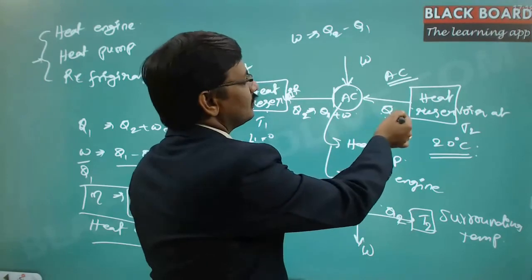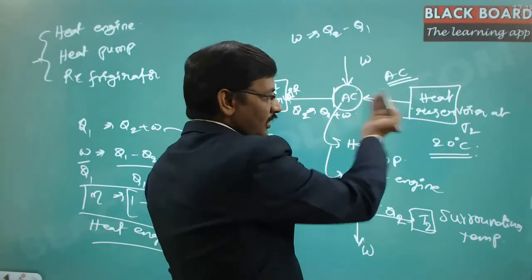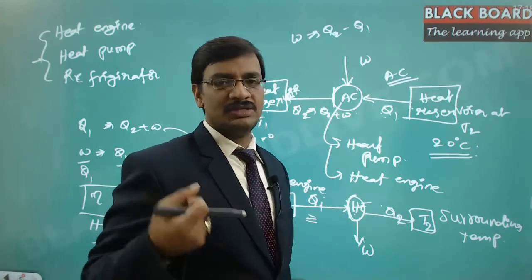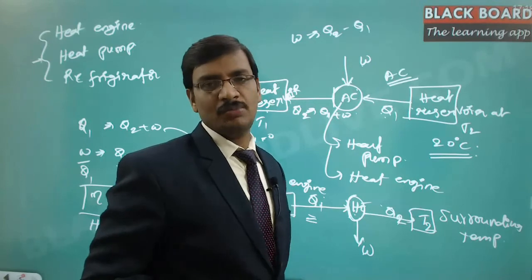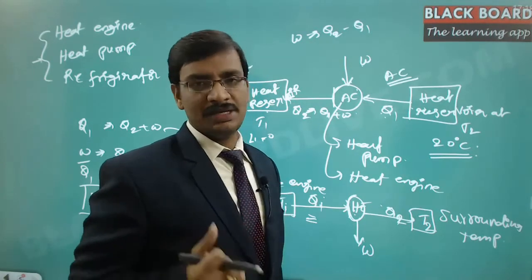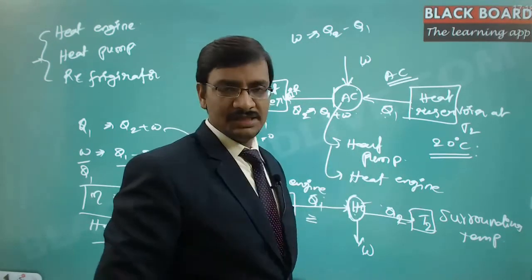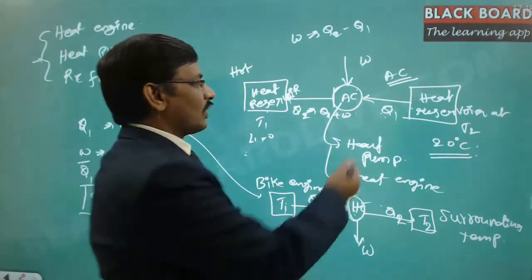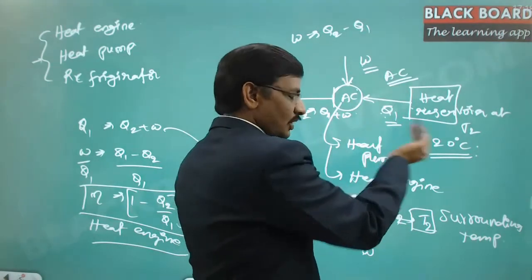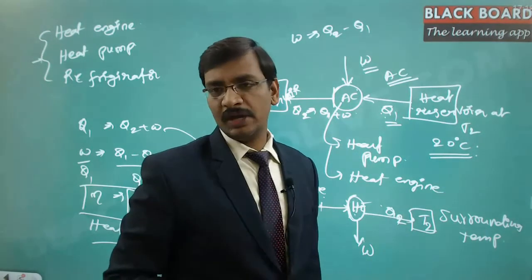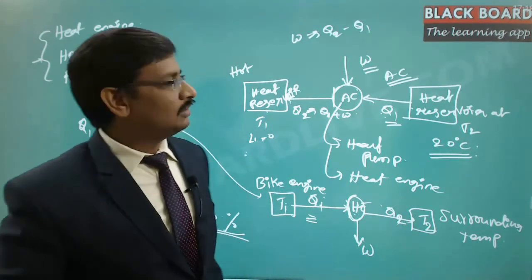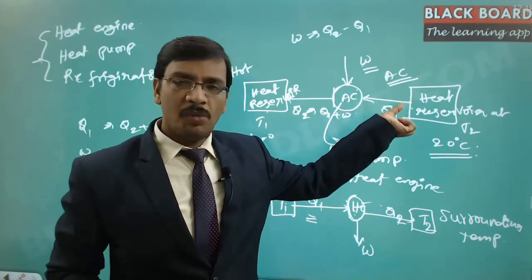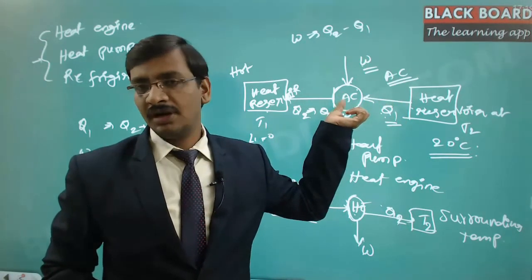Now Q1 is nothing but the heat you want to take from this particular room. That is your goal. Your goal is to reduce the temperature of this room because you want a lower temperature. For that you are keeping an AC. That means how much energy was taken out is the essential component. Hence for what work, how much energy have I taken out. That is the way you need to look at it in the case of a refrigerator. So if I supply this much work, then how much heat energy is taken out? And that is the efficiency.